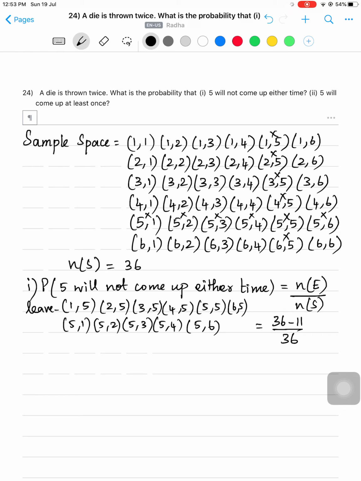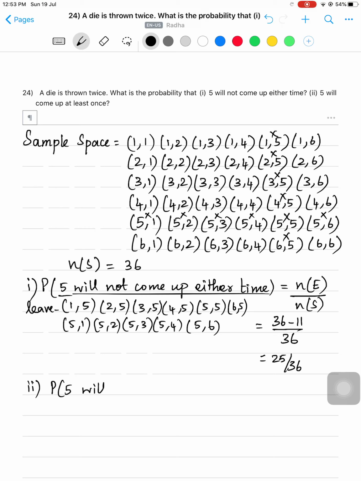Why we leave that? Because 5 will not come up either time. So all these 11 elements should be left out. So out of 36 you have to leave this 11. So 36 minus 11 is 25 by 36. Is it clear, children? What is the second one? 5 will come up at least once.